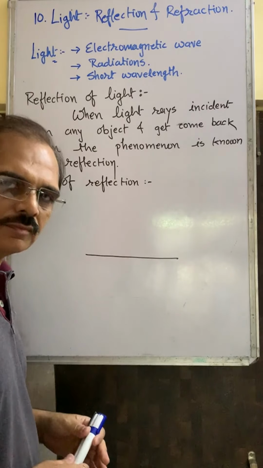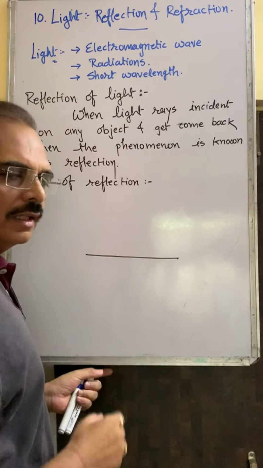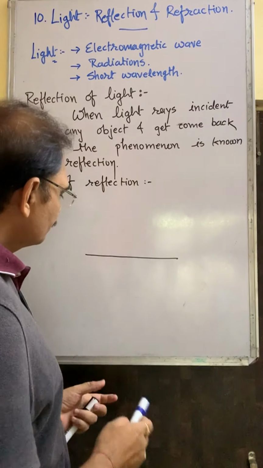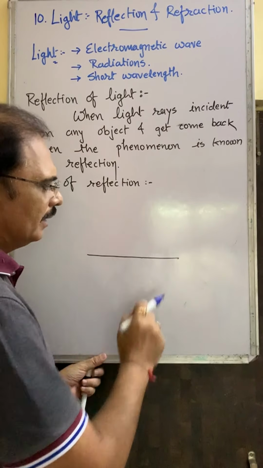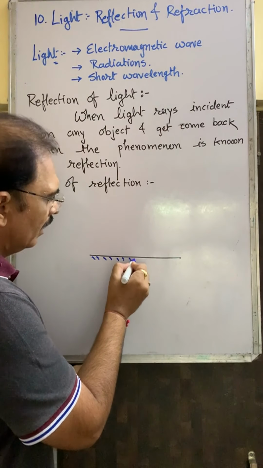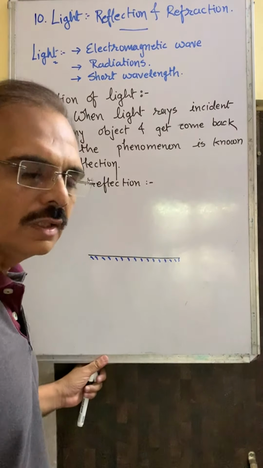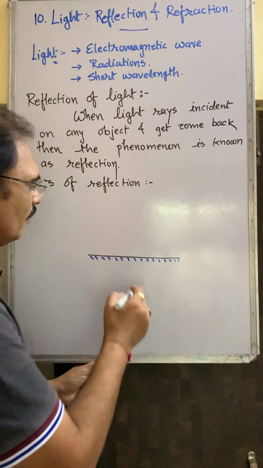So here, laws of reflection. We take a plane mirror. The upper part is a polished surface, and the lower part we show by shading, so this is called the rough surface.